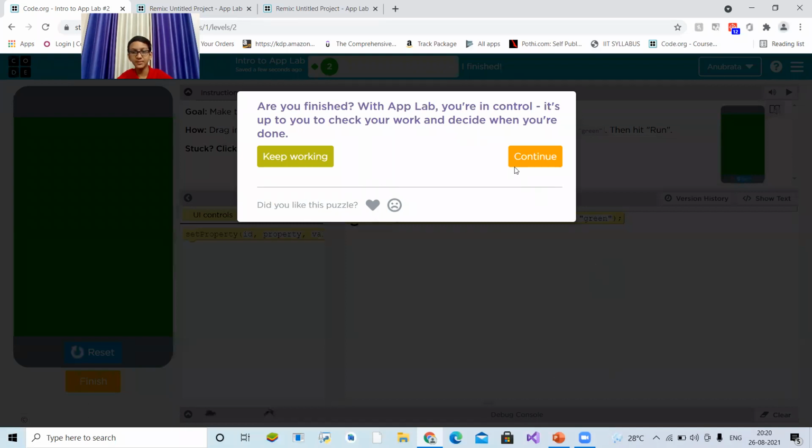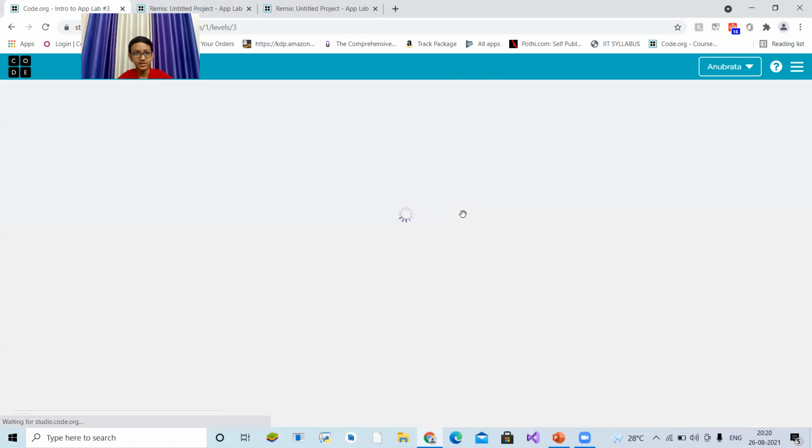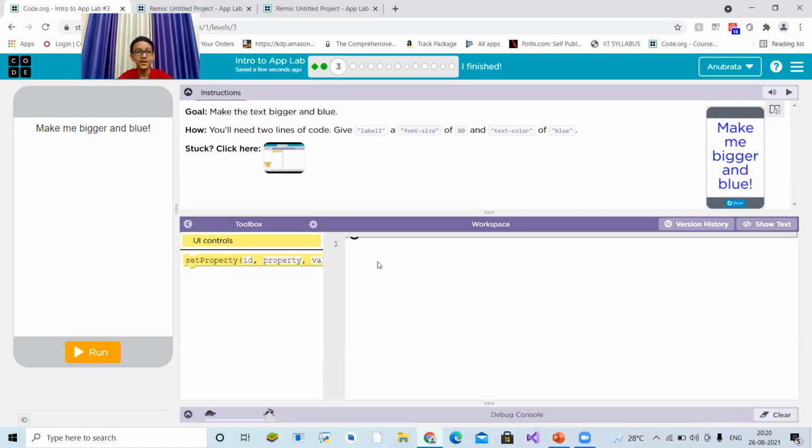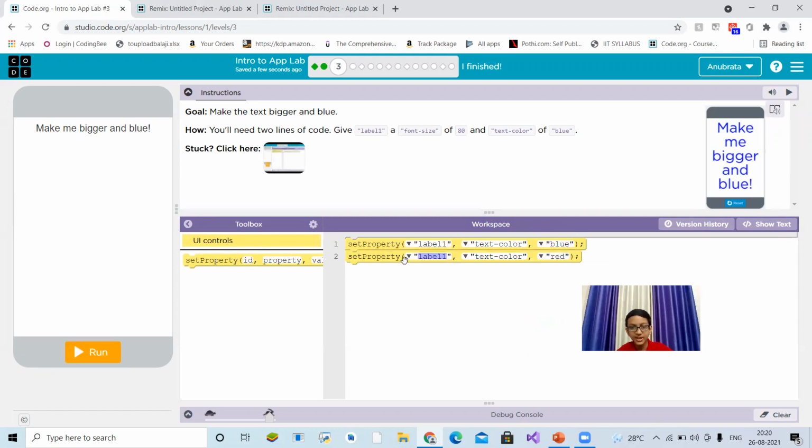Are you finished with the app lab? Then control and subject. Okay, continue. So this is the text you can see at the right. Yeah, you're able to see. Well, our goal is to make the text bigger and blue. Please don't read how, because we will do it by ourselves. But the ID is label 1. The text color will be obviously blue as they told, and make it bigger. Set property label 1.